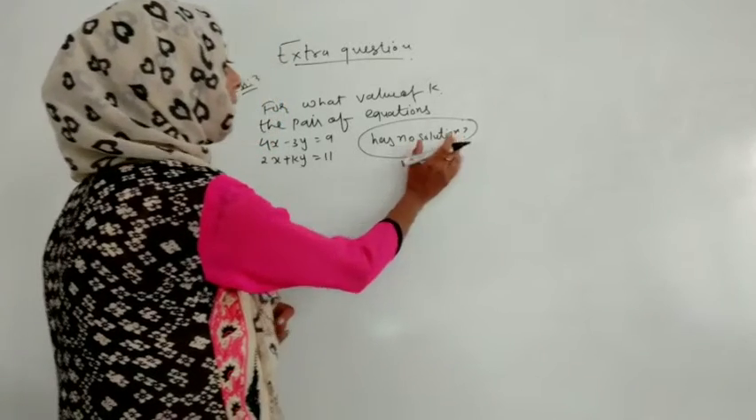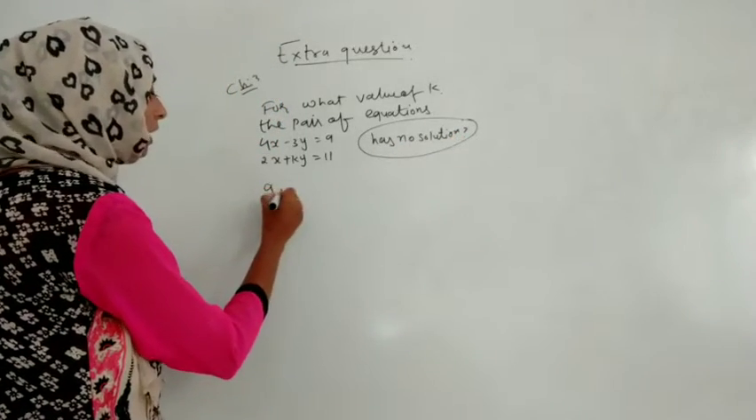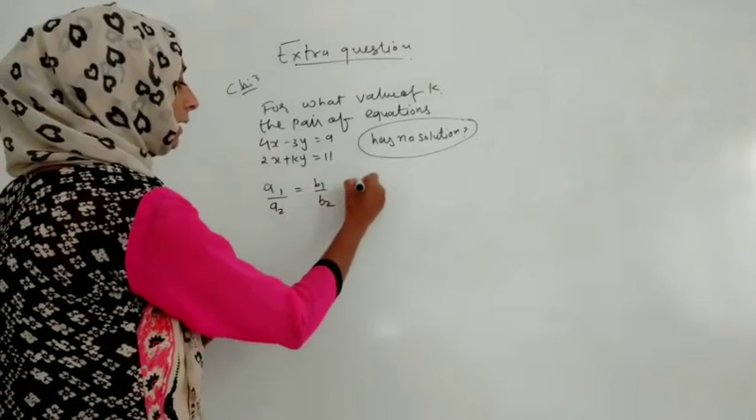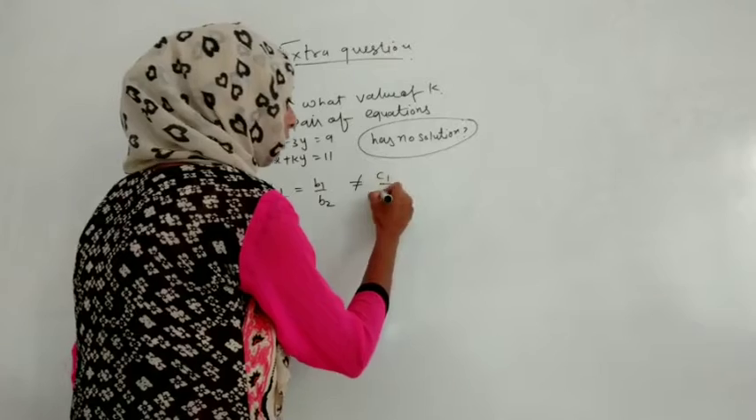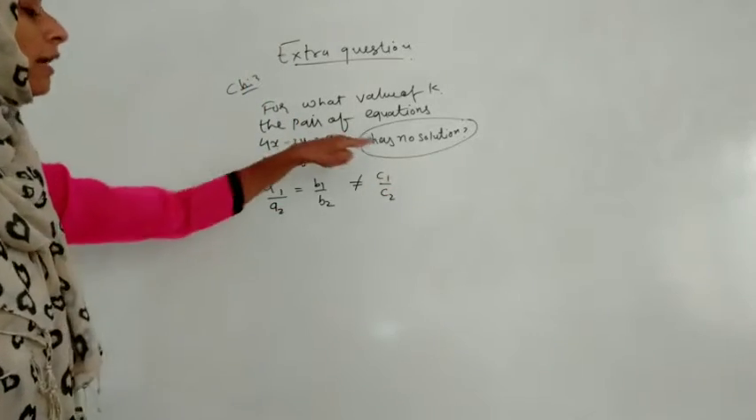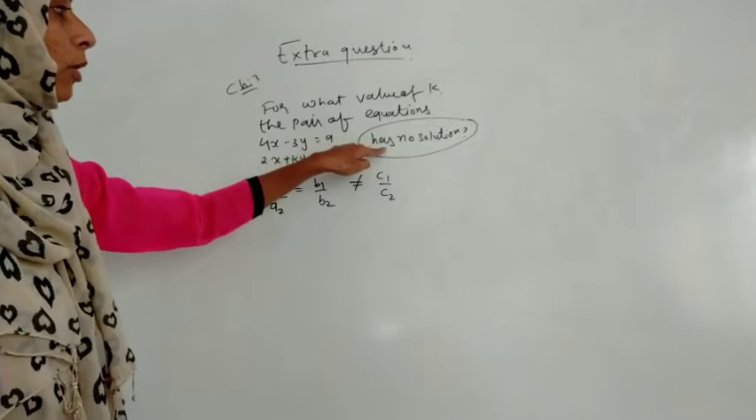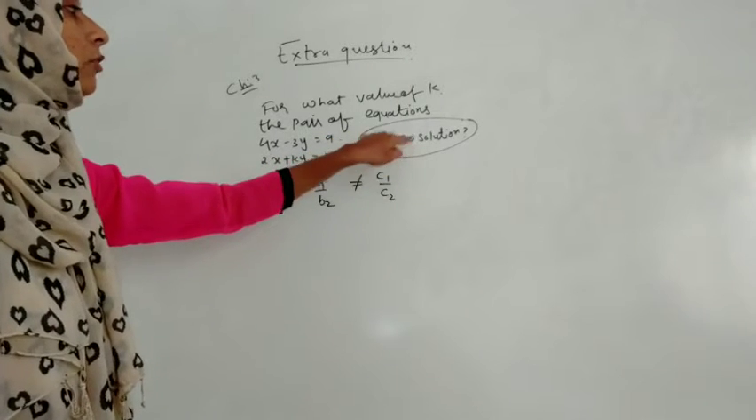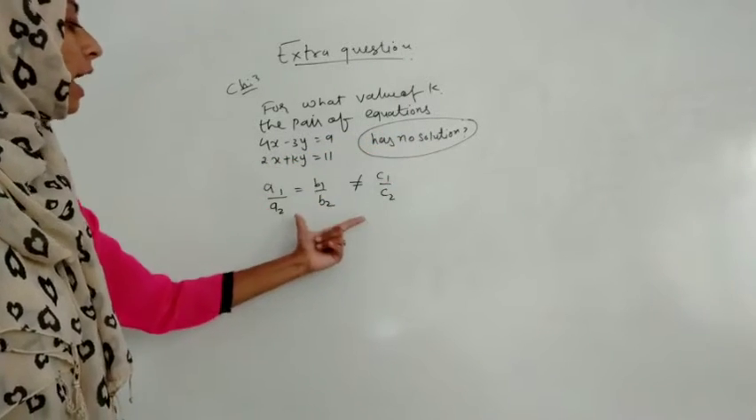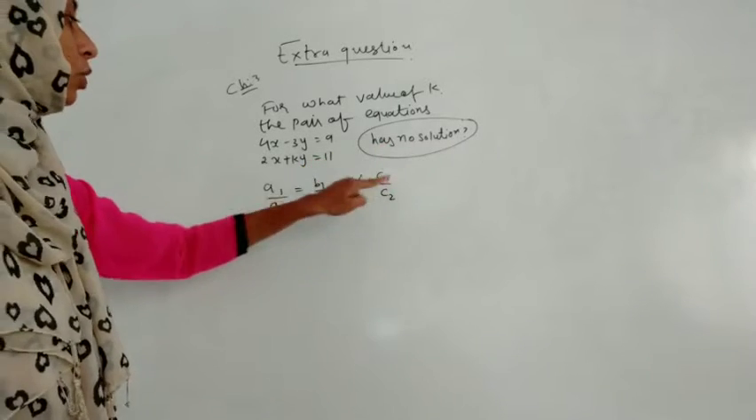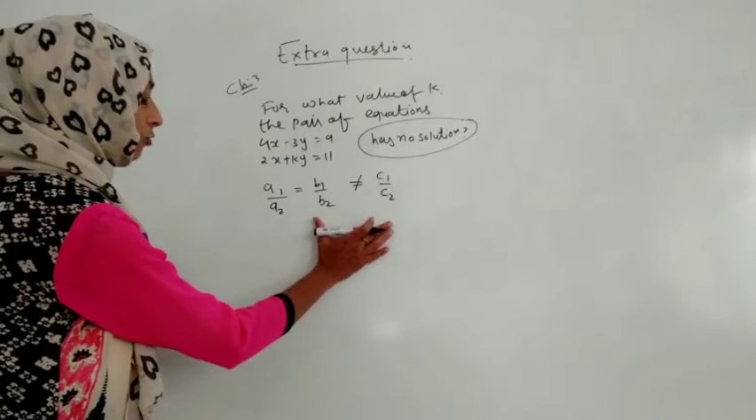If lines are parallel, then what kind of condition do we have? We have a1 by a2 is equal to b1 by b2, and they both are not equal to c1 by c2. So our question will be based on this, and it is very important what is mentioned over here. If it is for a unique solution, this condition will change. So here they said it has no solution, so our condition will come in this form.